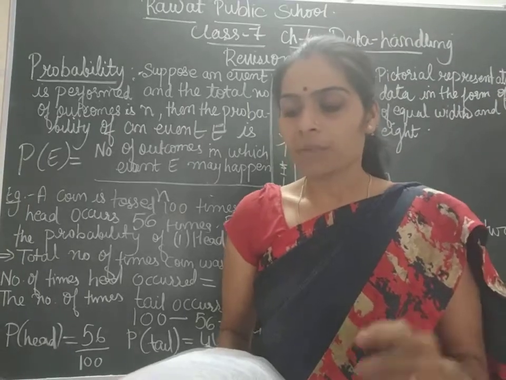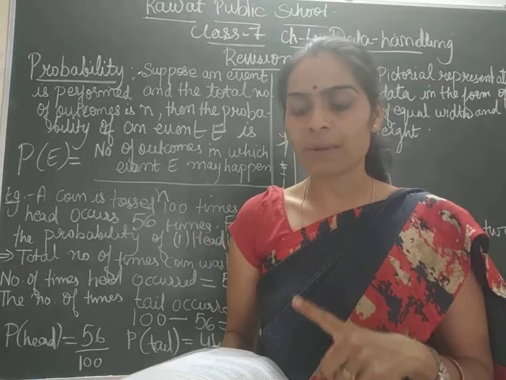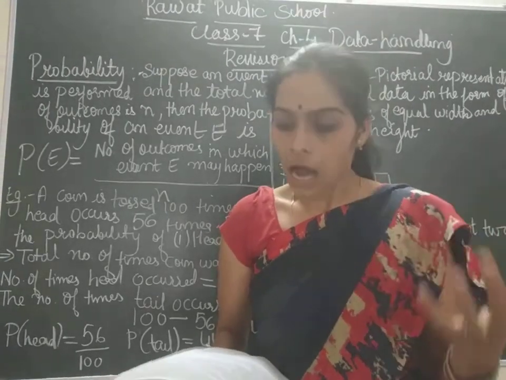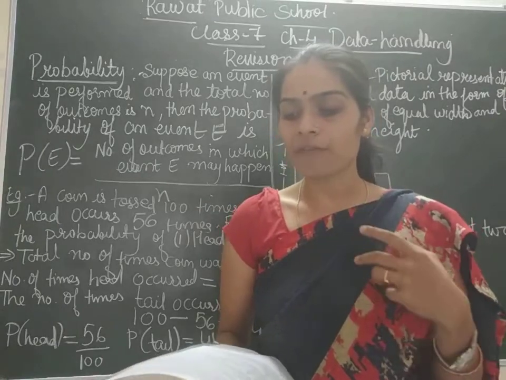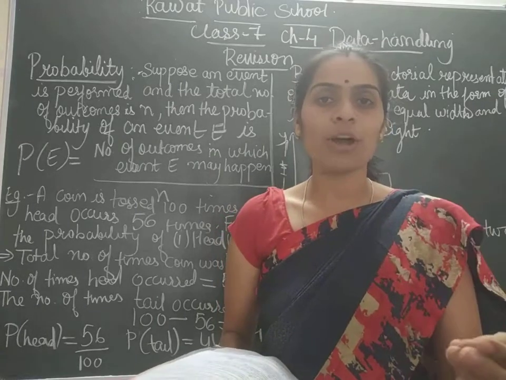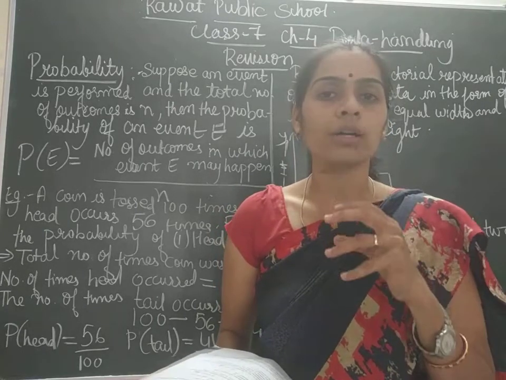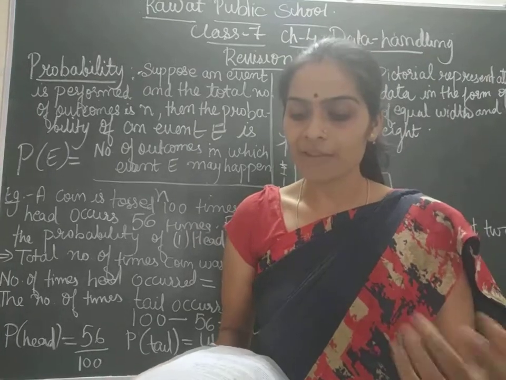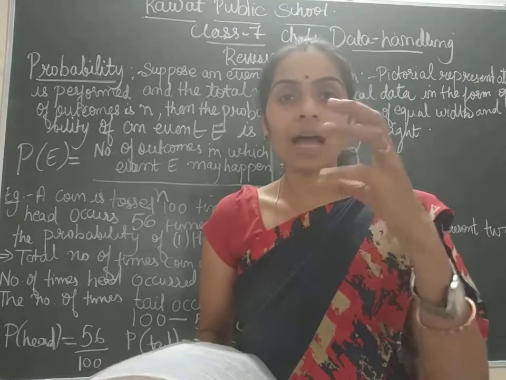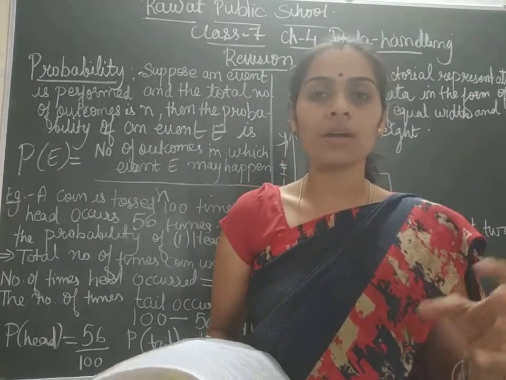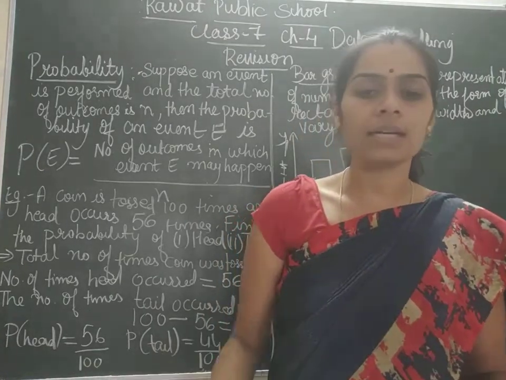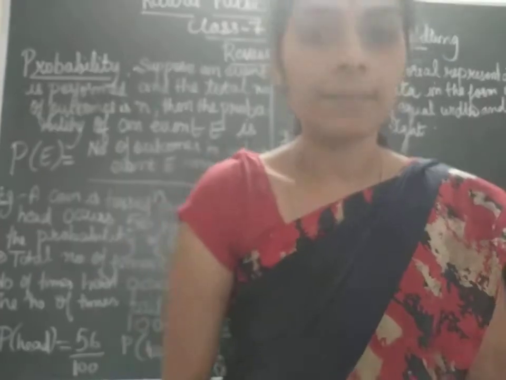Okay, trial. Performing an experiment is called a trial. When you are performing the experiment, that action is called a trial. Outcome, the result of a single trial of an experiment is called the outcome, or the result you get in the experiment. First time you rolled the dice, the result you got, okay, 2 you got. That is the outcome. Event, one or more outcomes of an experiment form an event. Okay, the outcomes that you get from the trial or the experiment are called events.